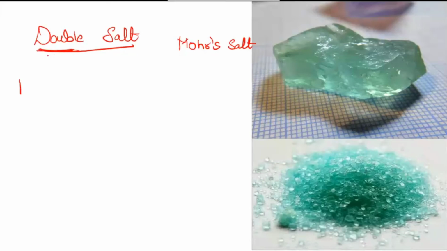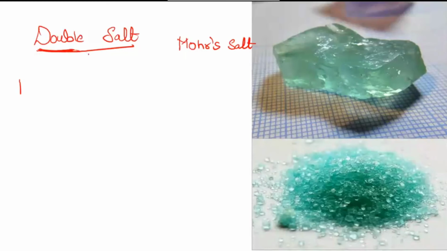This is how they prepare it in the lab. Two salts will be taken and mixed in a definite proportion, then a saturated solution is made out of it and then crystallized. When a saturated solution is formed, it will start forming crystals. You remember in solutions I told you, when you have a saturated solution, it will slowly start forming crystals. If you have a supersaturated solution, then more crystallization will take place. Later the residue will be filtered and you can get the double salt.